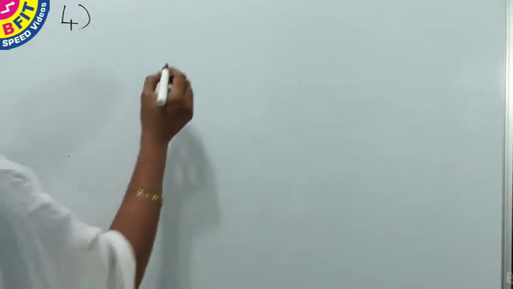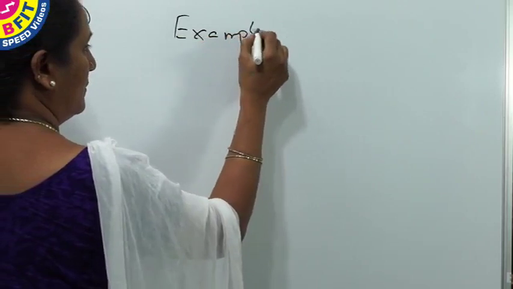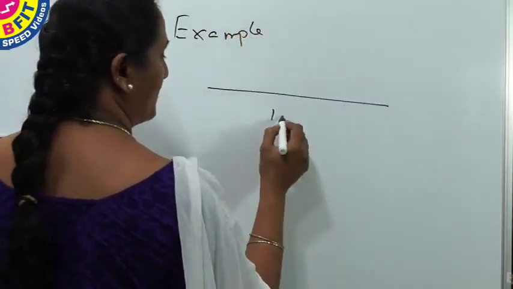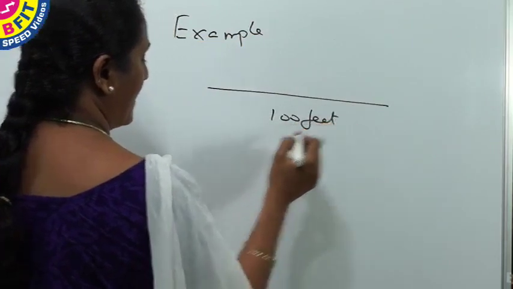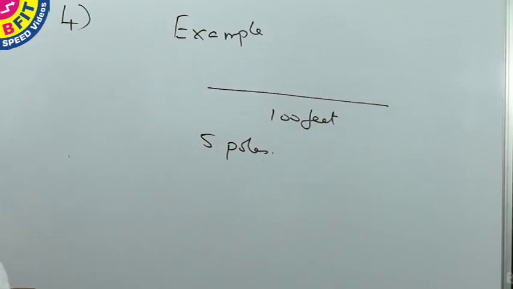So here the length of the road is given as 180 feet. Say for example, if length of the road is 100 feet and we need to erect 5 poles of equal distance.